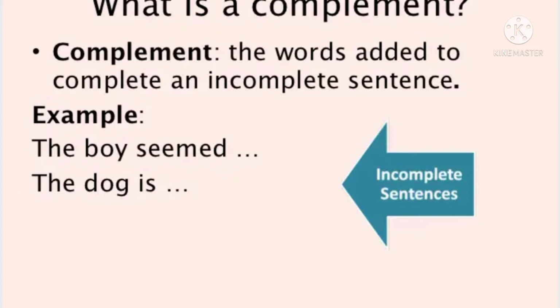Even though in certain other sentences subject and verb alone is enough, for example, mother cooks. Okay, that alone is enough to complete the sentence. But here, the dog is. Even if we have used subject and verb here, it's not complete. So the words which are added to complete the sense in a sentence are called complements.